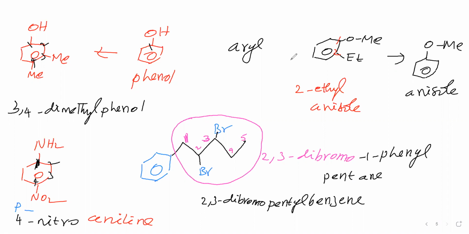Okay. So we said the name of this one is 2,3-dibromopentylbenzene, otherwise 2,3-dibromo-1-phenylpentane. Both ways we can say this name. Now, which one is correct here? Out of these two, which one is correct? In both ways we can say.